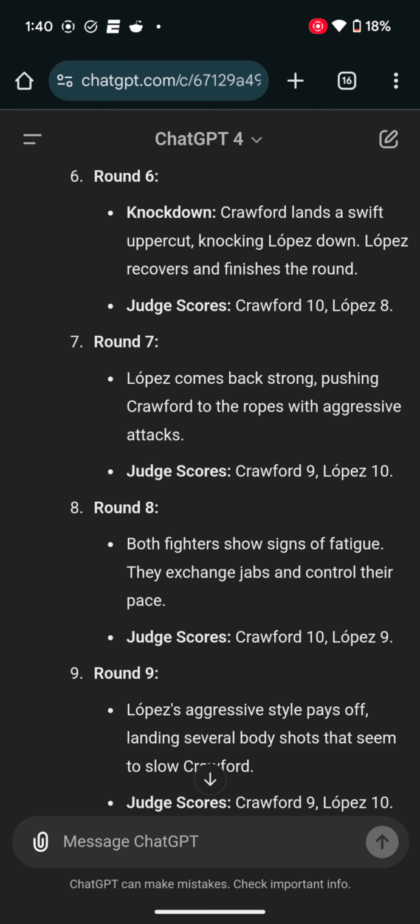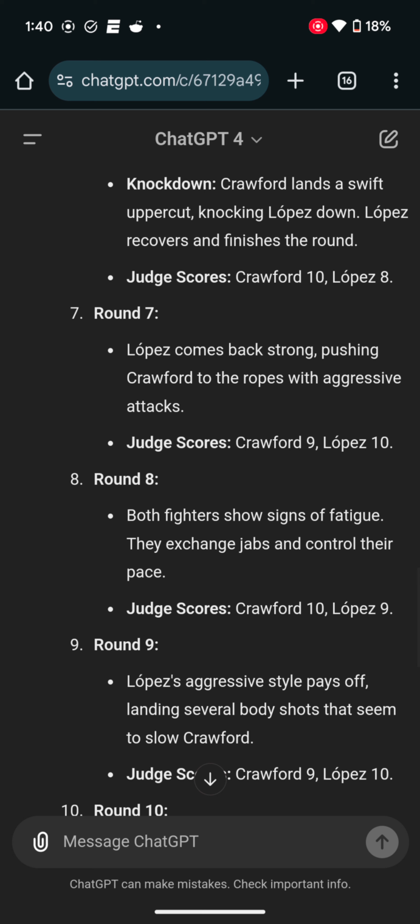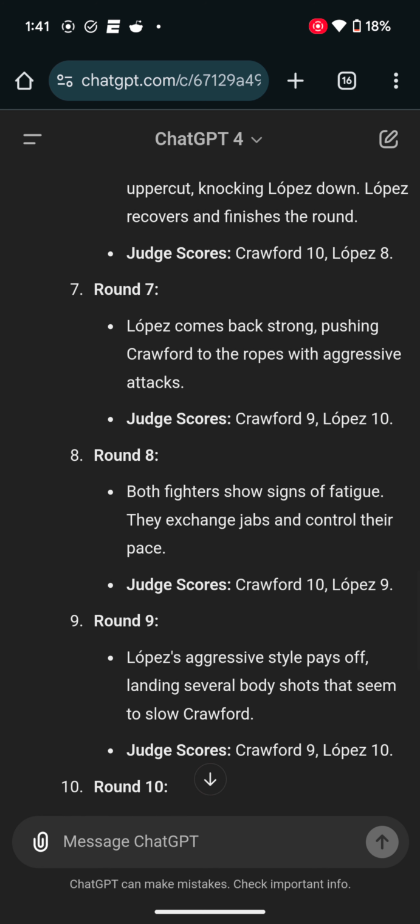Round number 9. Lopez's aggressive style pays off, landing several body punches that seem to slow Crawford down. So we got Lopez connecting with those body shots. Boom, boom. Body shots to Crawford's chest, to Crawford's abdomen. And then the judges like, what's going on, so they scored that round for Lopez. So he takes round number 9 out of desperation to fight back.